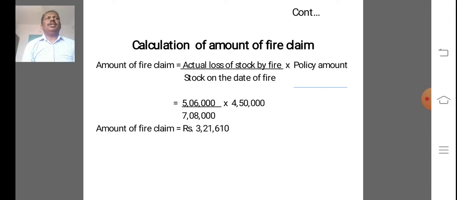After obtaining credit purchase, then we prepare the memorandum trading account to find out the closing stock on the date of fire.